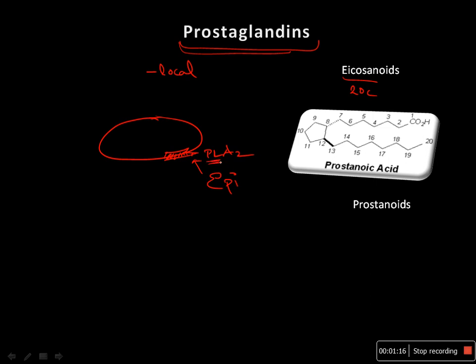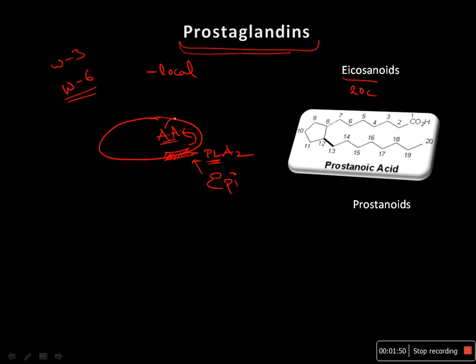Phospholipase lyses one of the fatty acids, and after the action of phospholipase there is a release of a fatty acid called arachidonic acid. Arachidonic acid is derived from essential fatty acids. They are omega-6 fatty acids, and other essential fatty acids are omega-3 fatty acids, and arachidonic acid is mainly derived from omega-6 fatty acid, linoleic acid. So it is very important to take essential fatty acids in the diet.